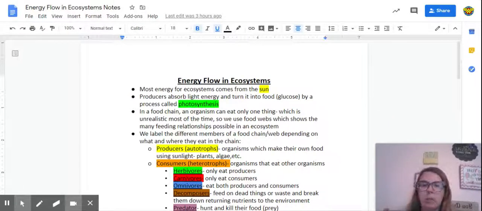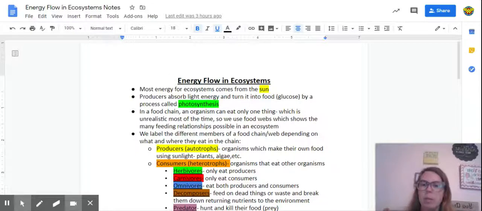Most energy for ecosystems comes from the sun. All right, so the original source of energy for most living things on this planet is the sun. Organisms called producers are able to absorb this light energy and turn it into food, a molecule called glucose, by the process called photosynthesis, which we have discussed before.